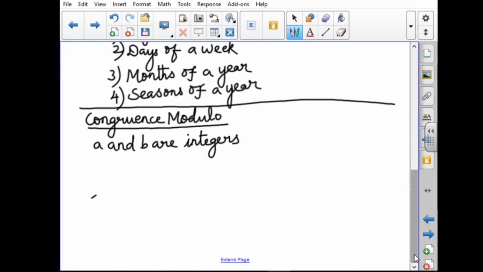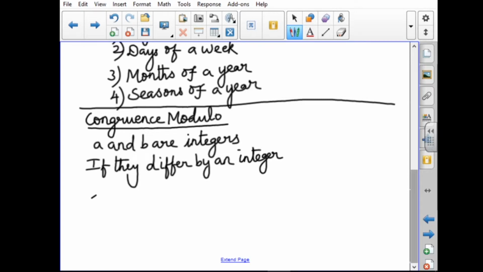They are congruent if they differ by an integer multiple of n. If they differ only by an integer multiple of n,